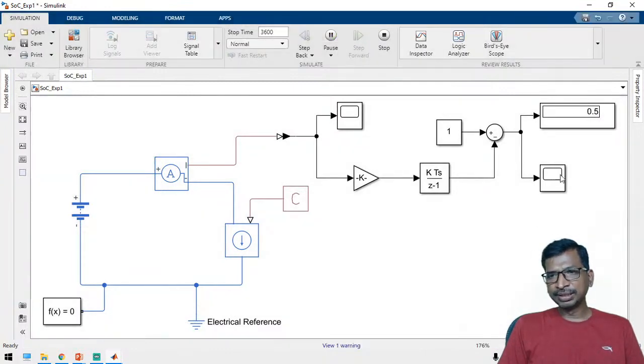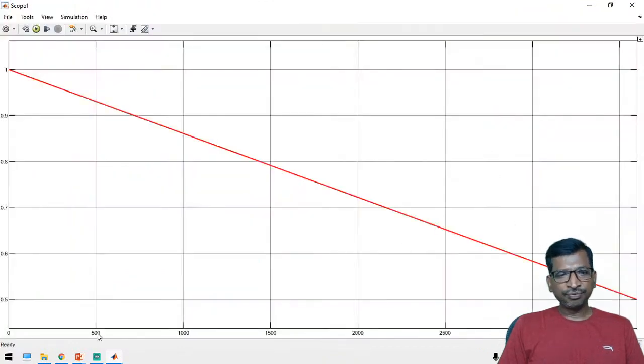See here, we have run this load for 1 hour, 3600 seconds. Initially the charge level is 1, and it starts to discharge from 100%, gradually reaching lower. After 1 hour, the charge level will be the balanced value of 0.5 or 50%.